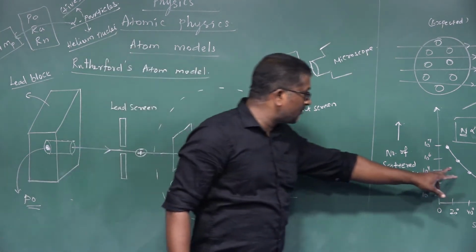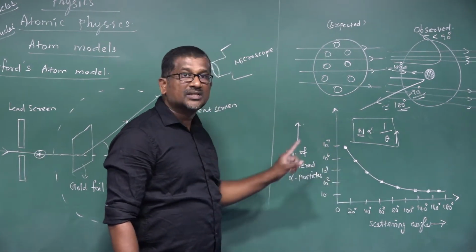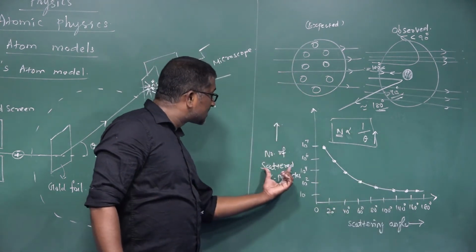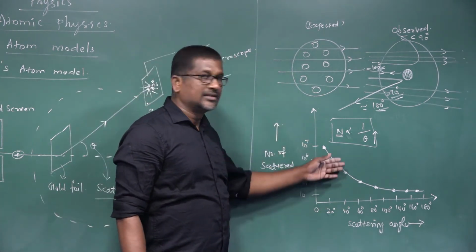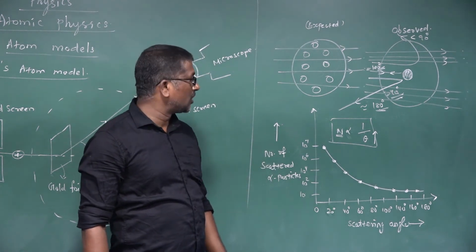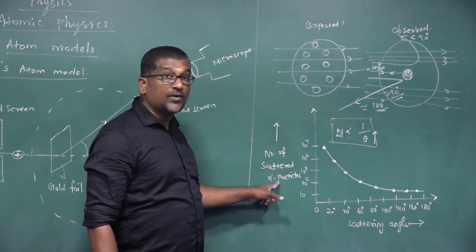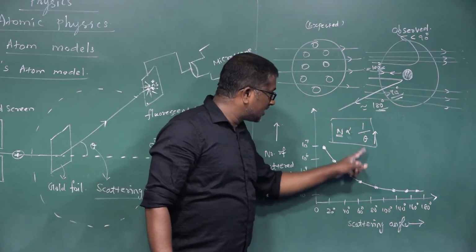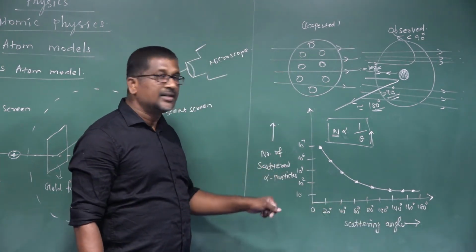So this is a graph drawn between the scattering angle and the number of scattered alpha particles. From this graph, it is clear that if the scattering angle increases, the number of scattered alpha particles observed decreases. That is why we get a graph like this. The graph is like a rectangular hyperbola. Why? Because n is inversely proportional to theta. Here n is the number of scattered alpha particles observed with the help of the movable fluorescent screen, and theta is the scattering angle. So as the scattering angle increases, the number of scattered alpha particles decreases.